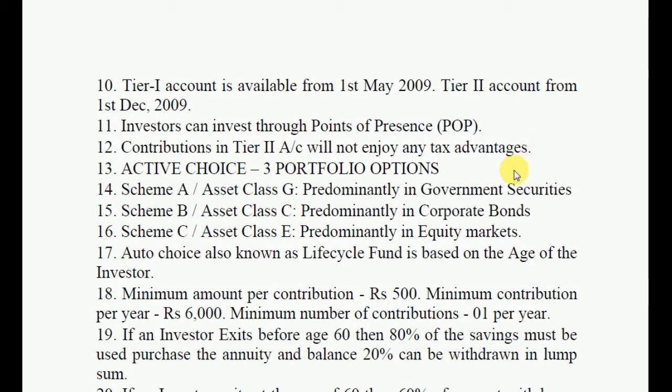Active choice has 3 portfolio options. Scheme A, asset class G, is predominantly in government securities. Scheme B, asset class C, is predominantly in corporate bonds. Scheme C, asset class E, is predominantly in equity markets. Auto choice, also known as the life cycle fund, is based on the age of the investor.